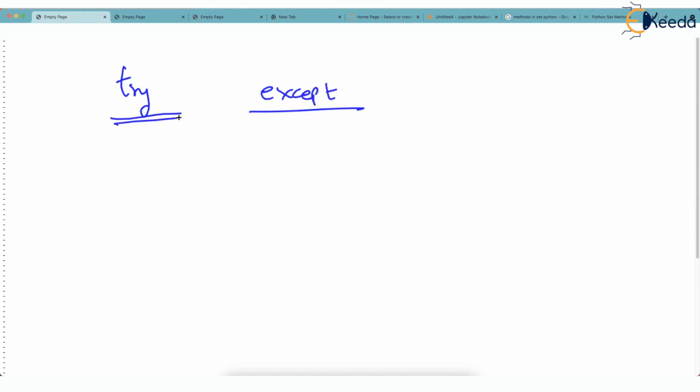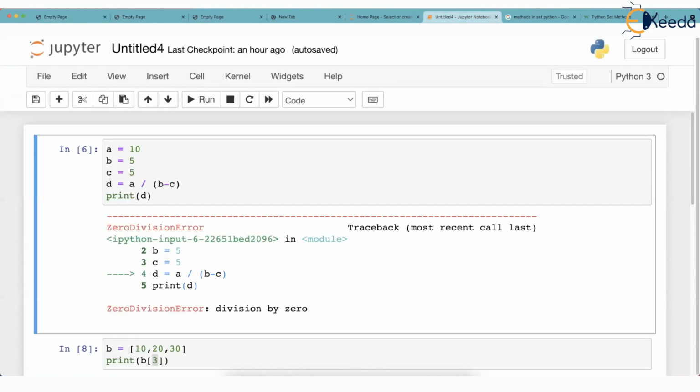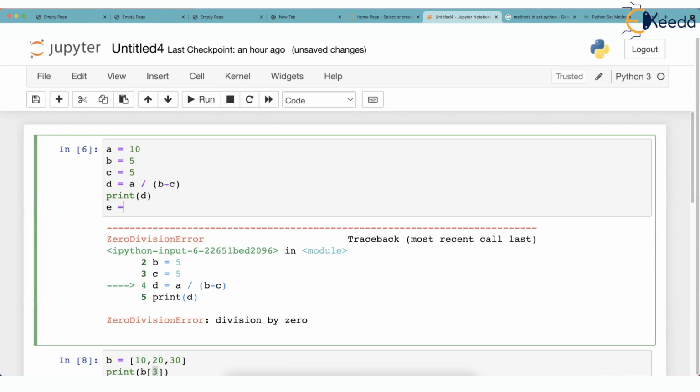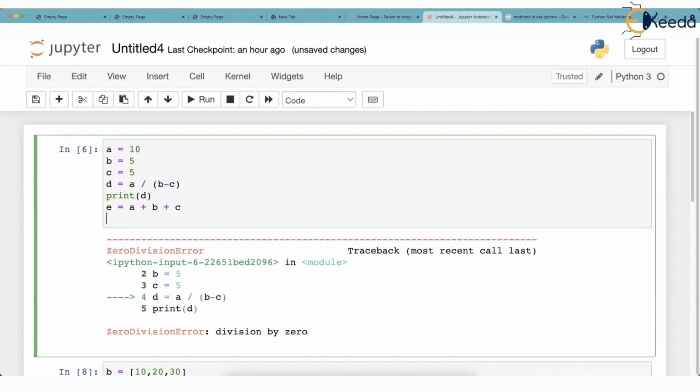To understand these words, first of all, we will go to the code. You recall we had a code for a division by zero error, and I showed you the traceback error, which is ZeroDivisionError. But now I'll purposely extend this code. I'll say E is equal to A plus B plus C. Now you know that there is no problem with this line, not grammatically, not execution-wise.